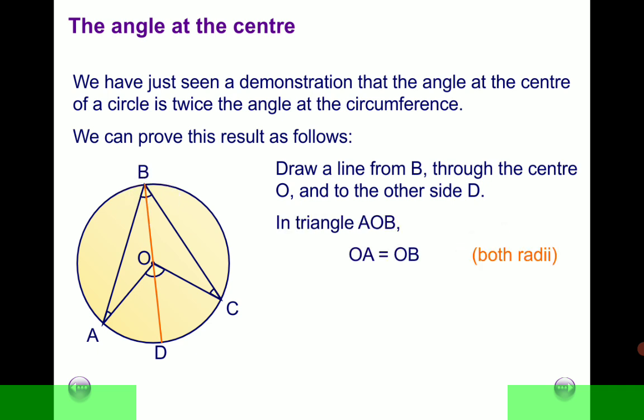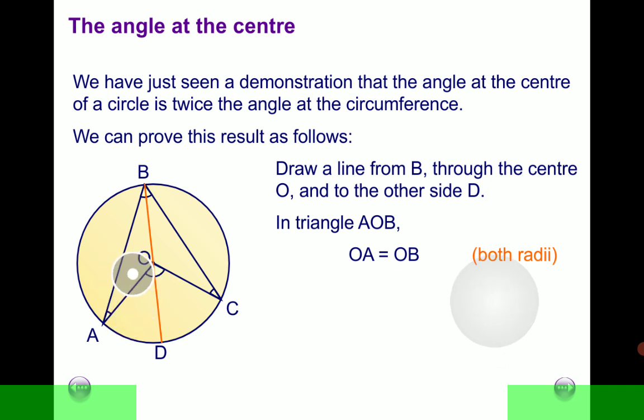With this additional line, we have created for ourselves a triangle AOB. We are looking at this triangle here. In this triangle, side OA is equal to side OB. Mind you, these are radii. We said that radii are equal.